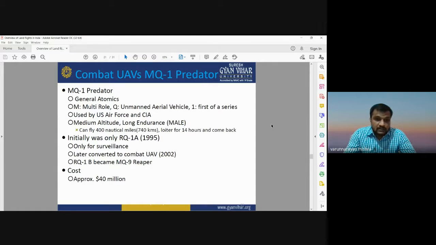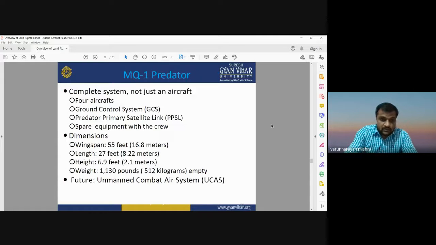Initially it was used for surveillance only, but later it was converted to be used for combat. It can be used for attacking the target. Its cost is approximately 40 million US dollars. These are some of the specifications of MQ-1 Predator.